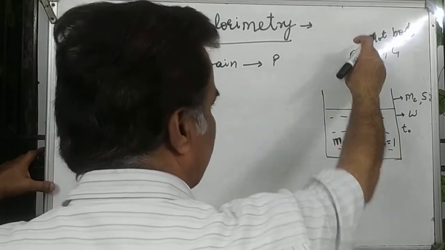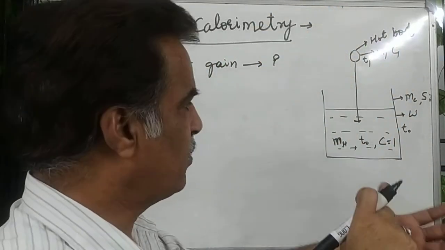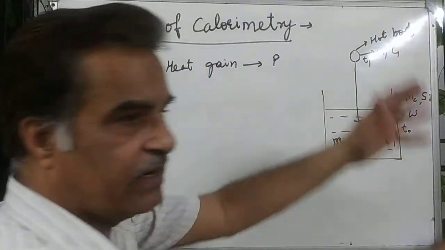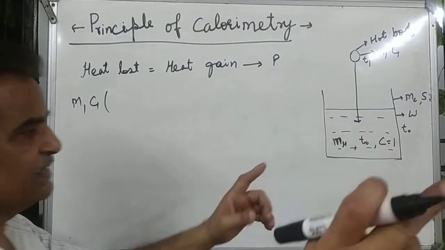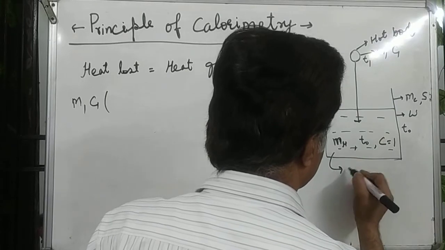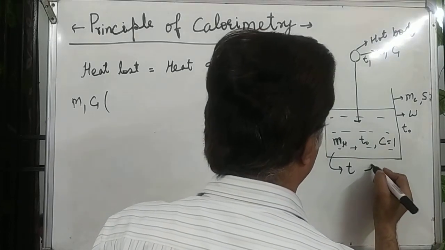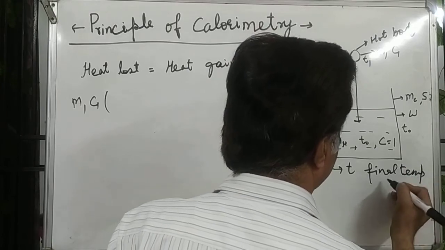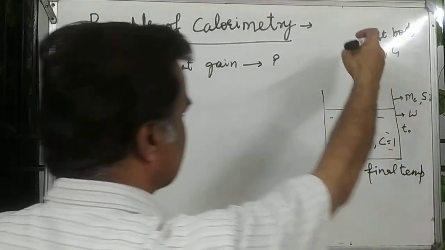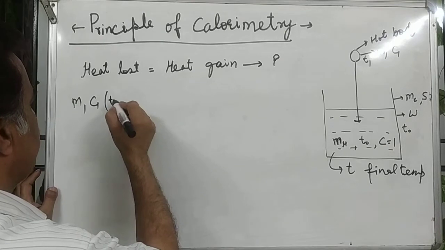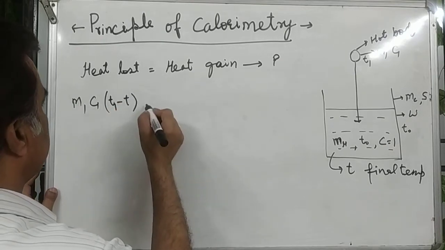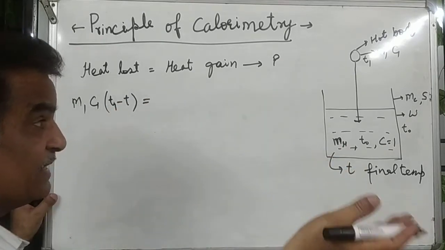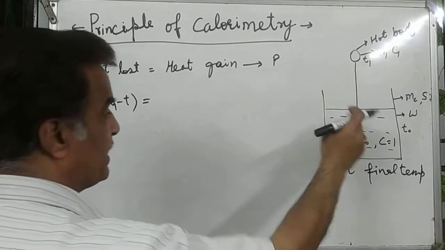The temperature of the hot body, water and container will be the same, so let the final temperature be T. The temperature change in the hot body will be T1 minus T.